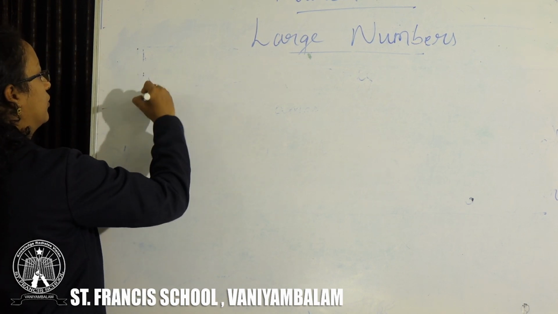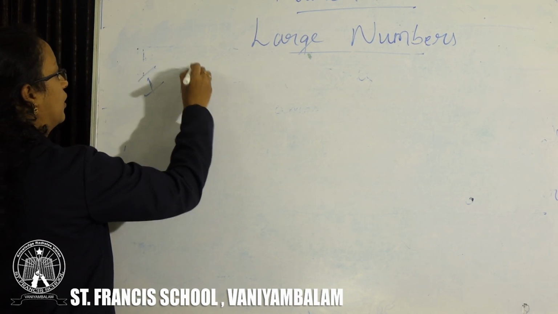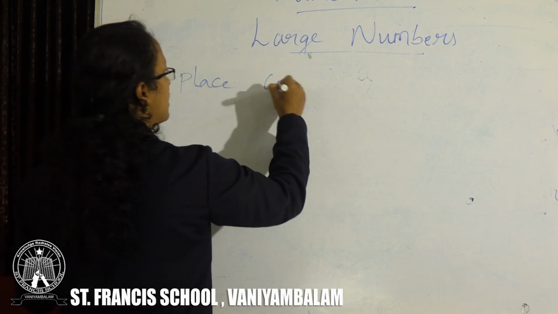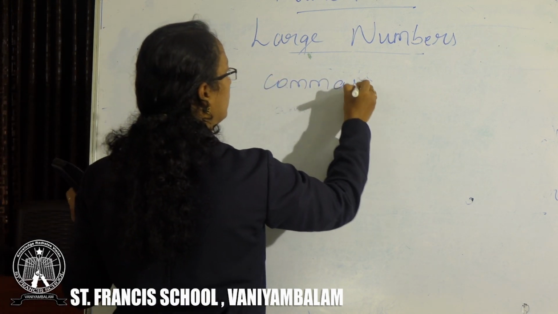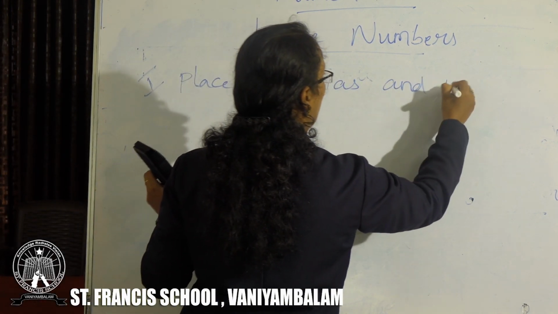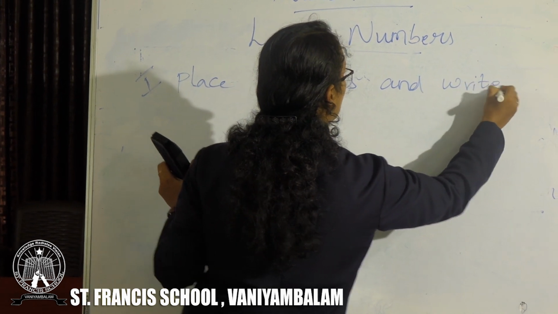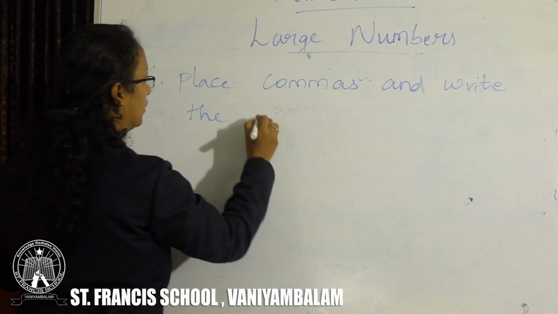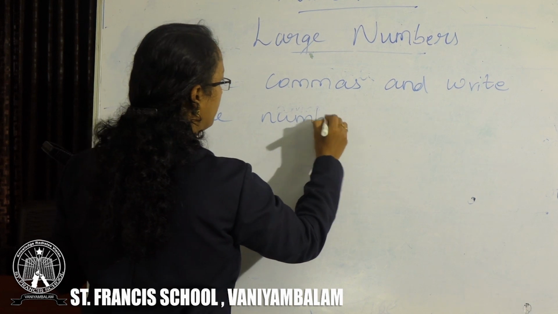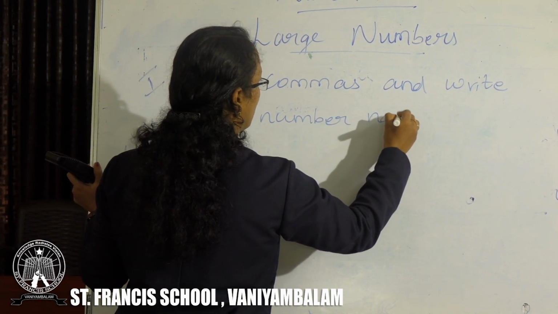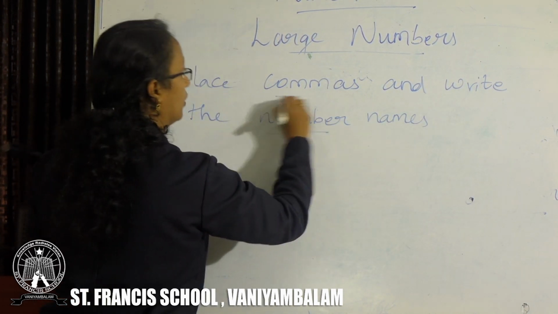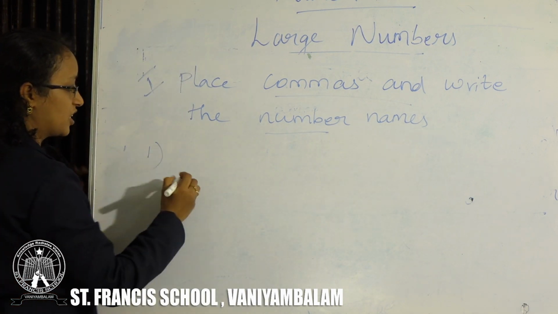Place commas and write the number names. First question.